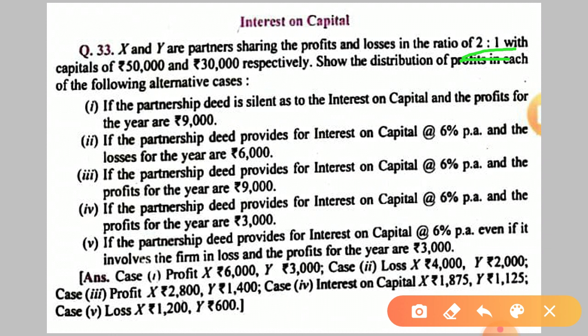Capitals are given to you, X 50,000 and Y 30,000. You have to show the distribution of profit, and 5 cases are given to you. In all these 5 cases we have to solve. Okay, we'll move on to the solution.